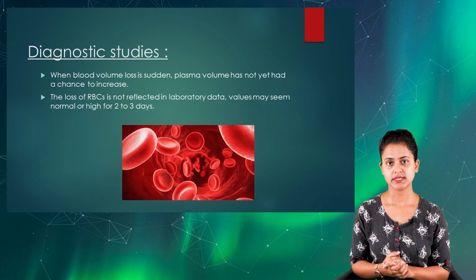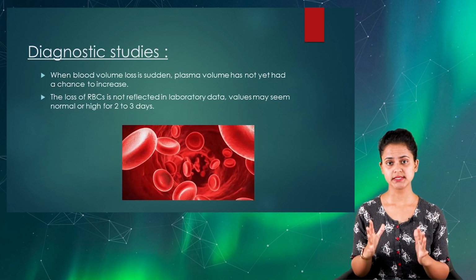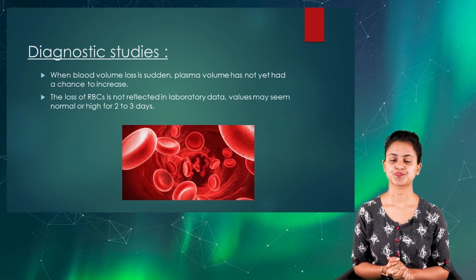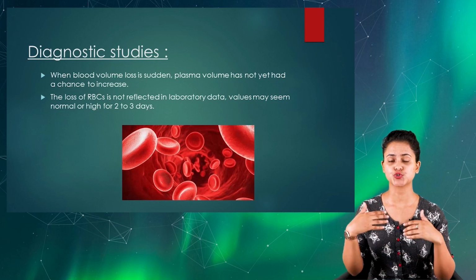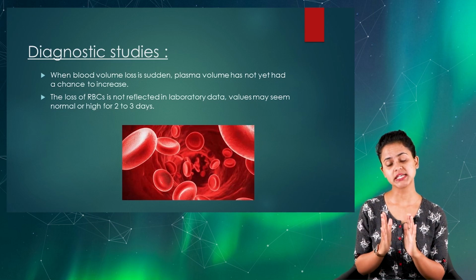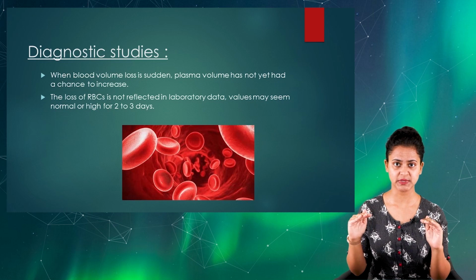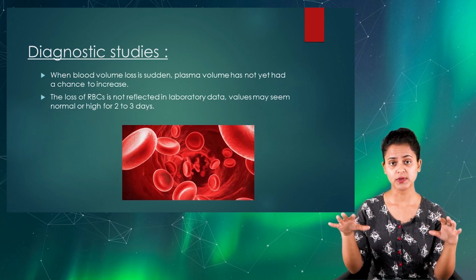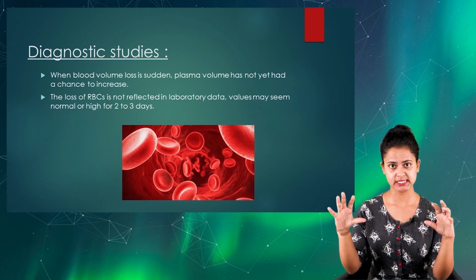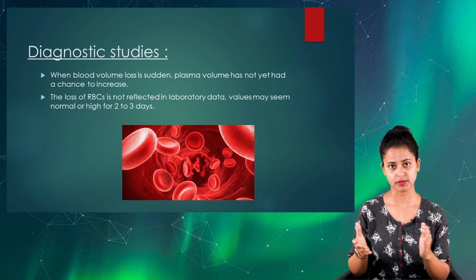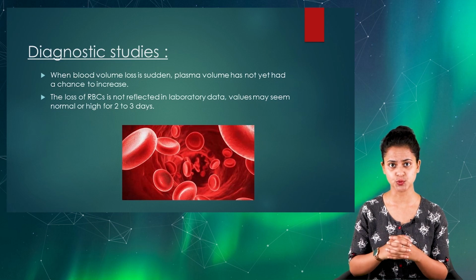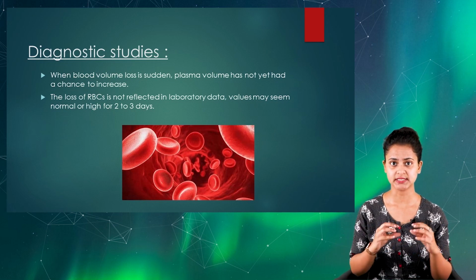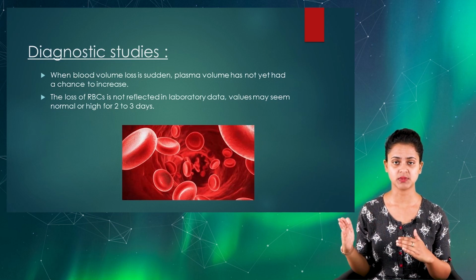Now, as we have learned the clinical manifestations, we're going to discuss the diagnostic studies. When the blood loss is so acute and so sudden, the plasma volume has not yet increased or decreased, right? So here we are going to see preferably no changes in the laboratory values. Once after 2-3 days, the laboratory findings would be completely different in case of acute and sudden blood loss.